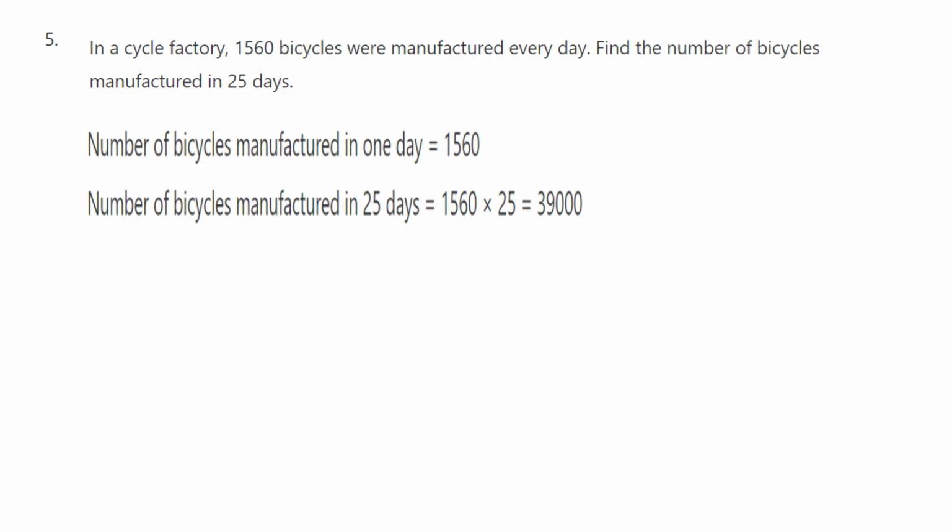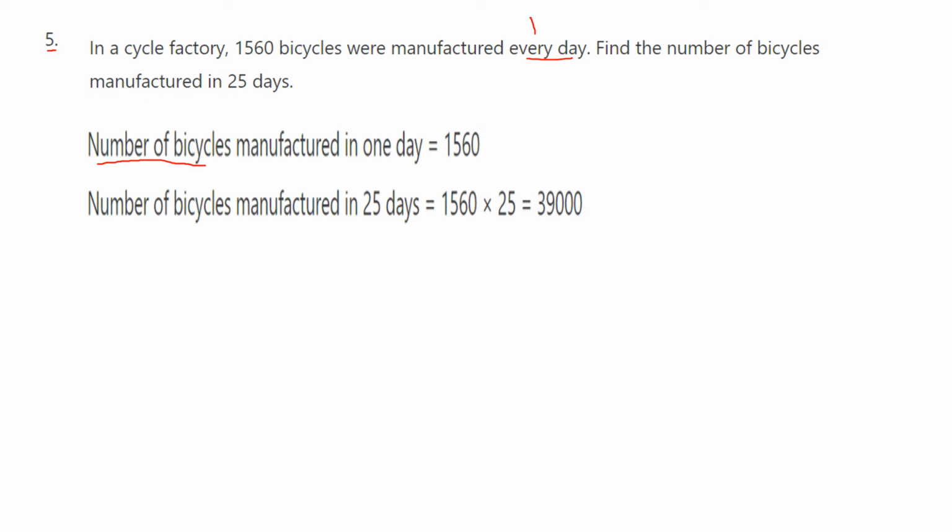Fifth one, in a cycle factory, 1,560 bicycles were manufactured every day. That means one day. Find the number of bicycles manufactured in 25 days. First we write the statement, number of bicycles manufactured in one day equal to 1,560.